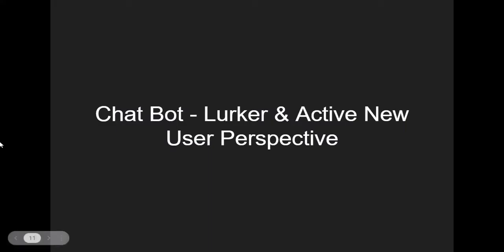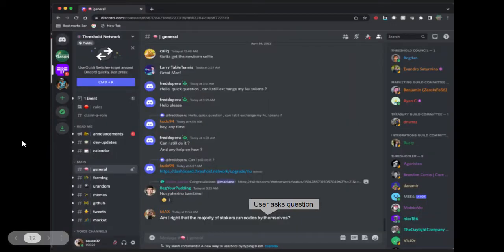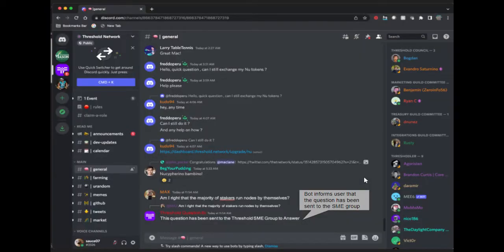We also wanted to show you an example of the chat box from the lurker and active new user perspective. Here you see in one of our threads, the general thread, a user has asked a question. They asked, "Am I right that the majority of stakers run nodes by themselves?" The Threshold question bot would then automatically flag this as a question based off of seeing the question mark punctuation at the end.